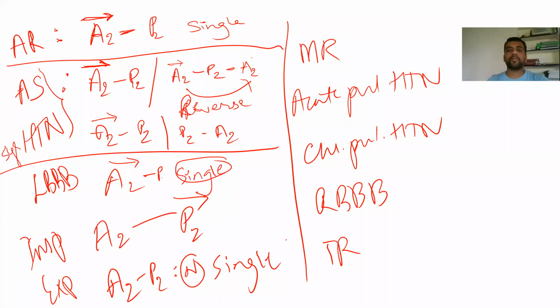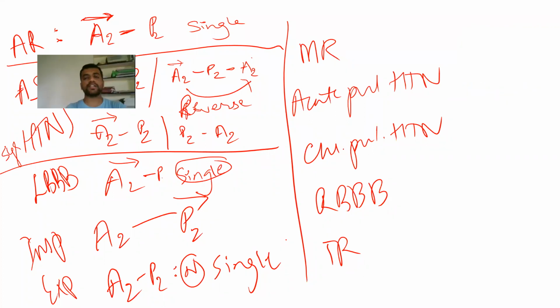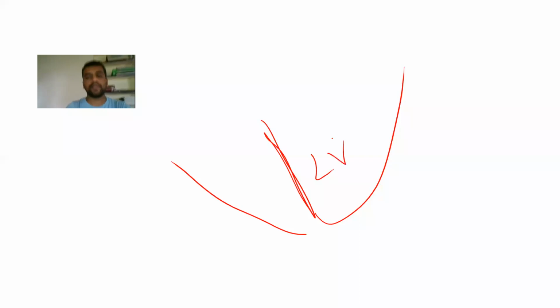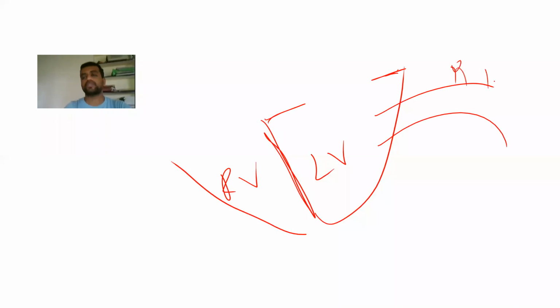Then it comes to mitral regurgitation. In case of mitral regurgitation, what is going to happen, we'll discuss here. If this is your interventricular septum, this is your LV and this is your RV, this is an incompetent valve here. Here is your aorta which is going out like this. In mitral regurgitation, here 50% of the blood goes, here 50% of the blood goes.